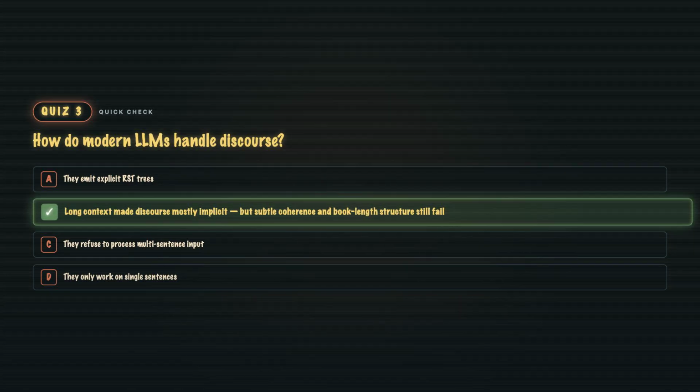B. Implicit and mostly good. Still cracking on long fiction and subtle relations. Modern LLMs never output an RST tree. They just do discourse in their weights, which is remarkable. Until you hand them a 100-page contract or a novel, and they lose the thread.